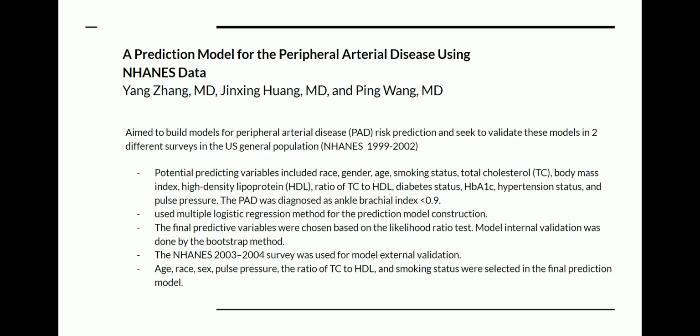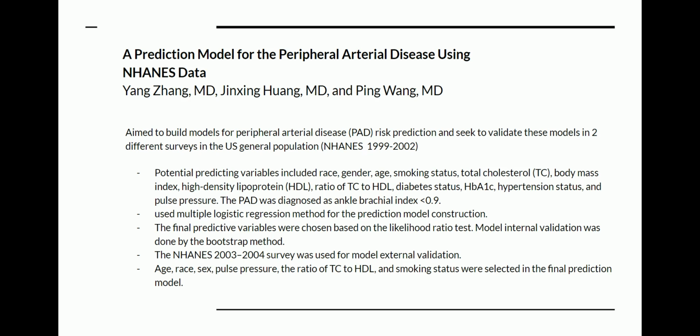The second paper, which is a prediction model for the peripheral arterial disease using NHANES data, aimed to build models for peripheral arterial disease prediction, and two surveys were used to validate this in the US general population.